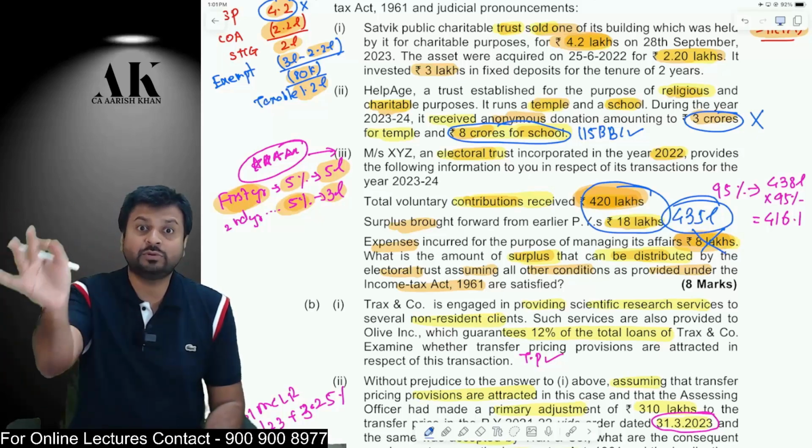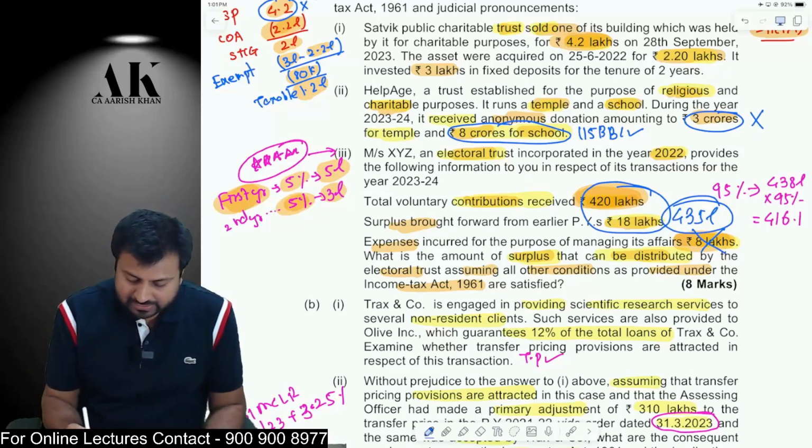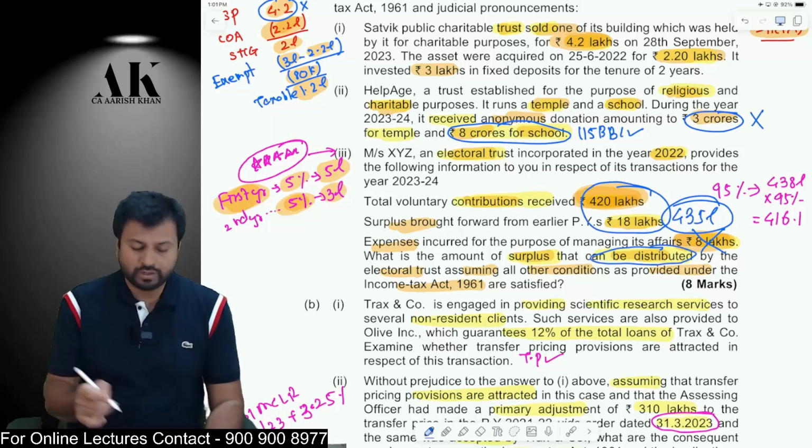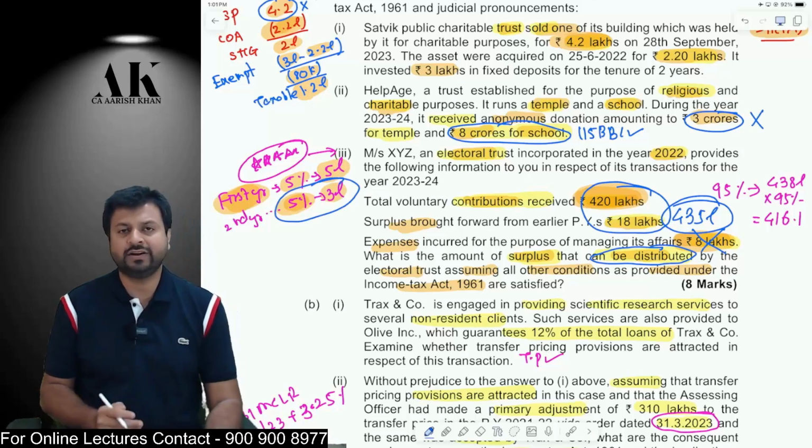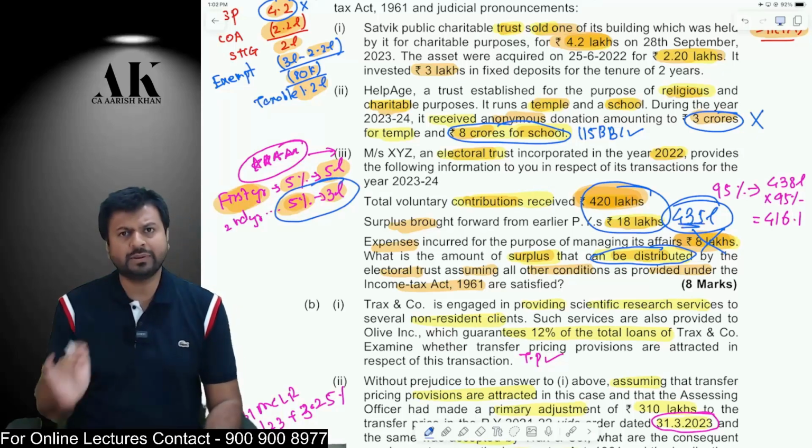435 lakhs is the distributable surplus. So they have asked that only. How much is the distributable surplus? So you have to reduce whatever is the eligible amount to be used for managing the affairs. After that, whatever is left, that will become your distributable surplus.